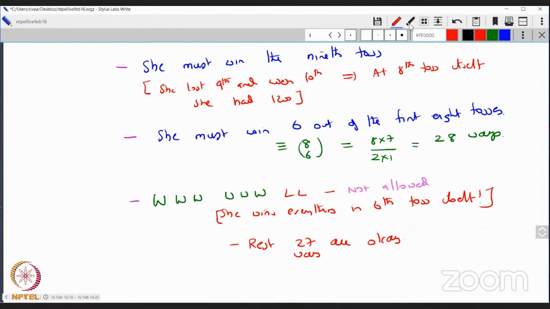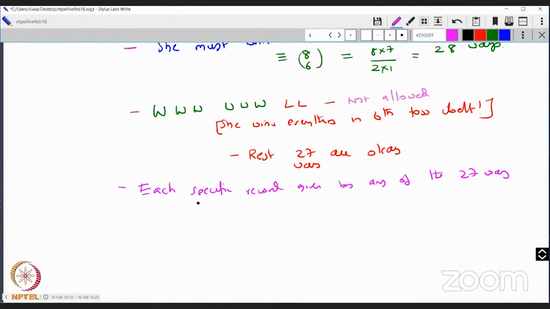Then all you have to do is the last observation, that each specific record given by any of the 27 ways has probability equal to 1 over 2 to the 10. Because there are 10 tosses, each has probability half of winning or losing, so it's 1 over 2. So therefore the answer is, therefore the probability.